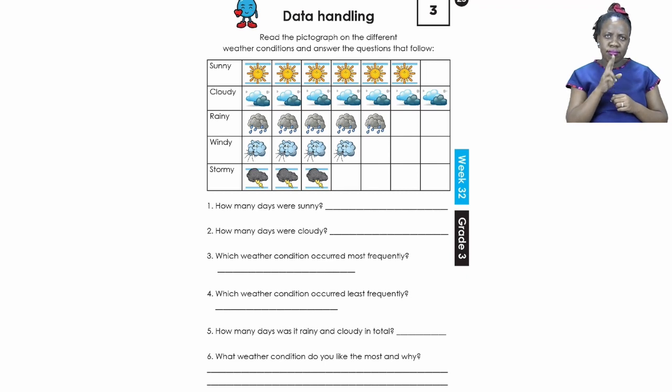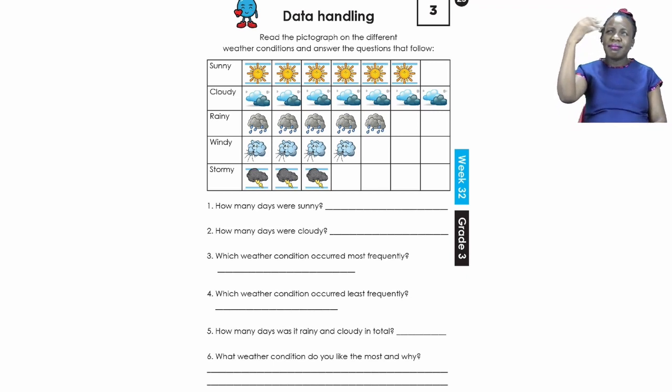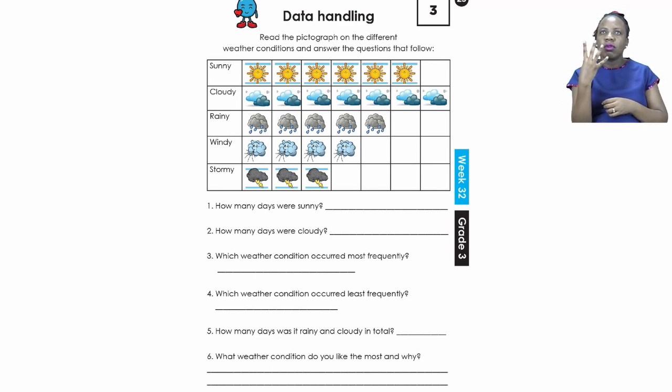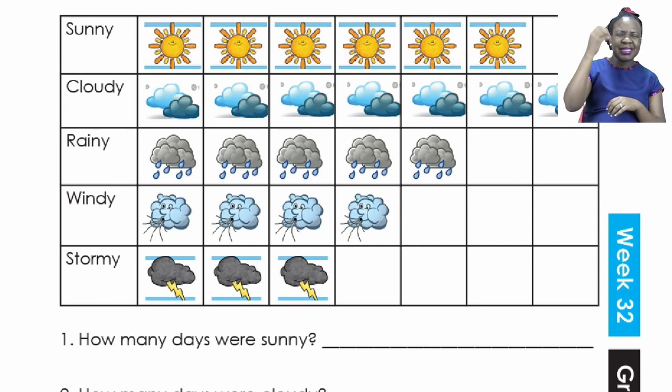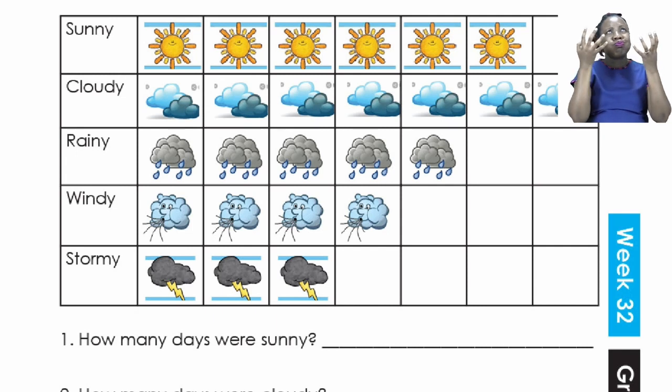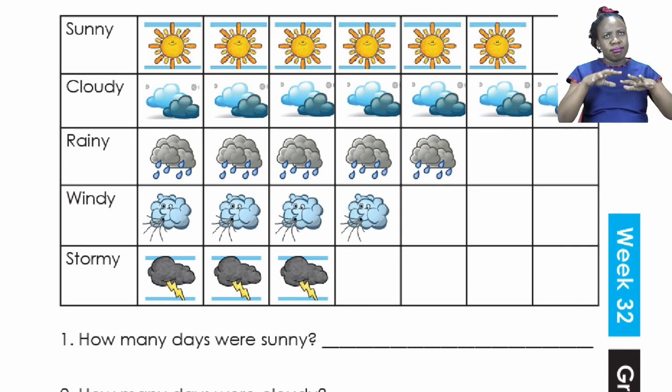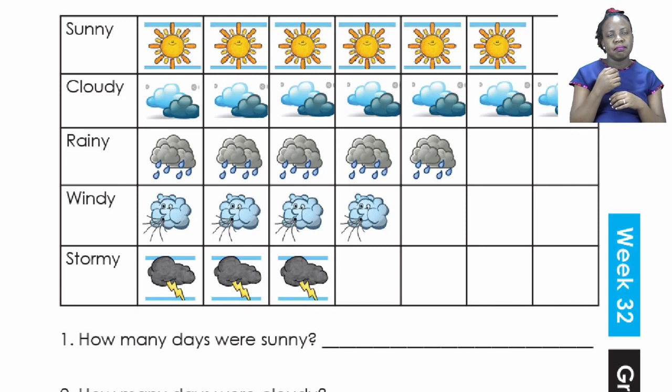The first picture we can see is of sunny. Now, sunny, boys and girls, you can see it has a sun. And how many days? Well, let's count. 1, 2, 3, 4, 5, 6. So that means, boys and girls, there are 6 days of sunny weather. The same is going to be done for the cloudy, rainy, windy, and stormy. It's going to be your job to count them. Now, let's continue by answering question number 1 together.